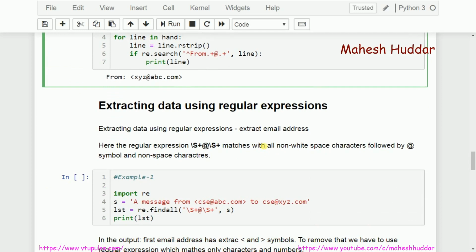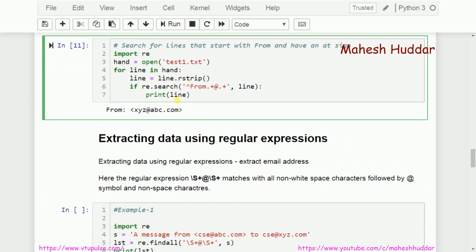Now we have seen some examples with respect to the search function. Before we go to the next concept, let me tell you what the search function does. It takes 2 parameters. The first parameter is a pattern, or regular expression. The second parameter is a string. If the pattern is found in the string, it returns true. If it is not present, it returns false. That is the functionality of the search function in regular expressions.